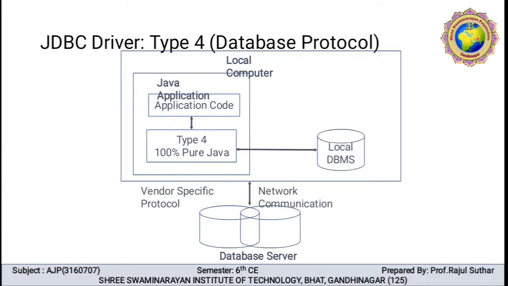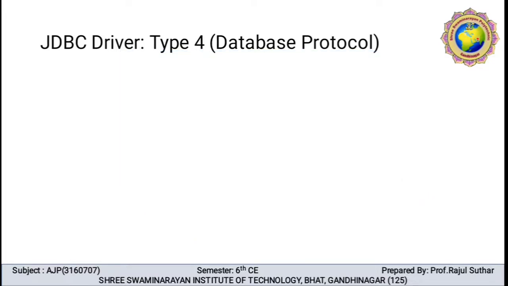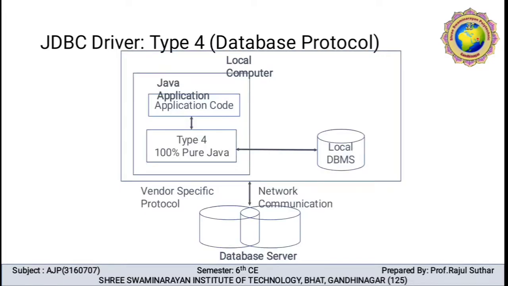Then the vendor-specific protocol uses network communication. So there is no intermediate; it communicates directly with the database server. So the type 4 driver uses the Java networking libraries to directly communicate with the database server.